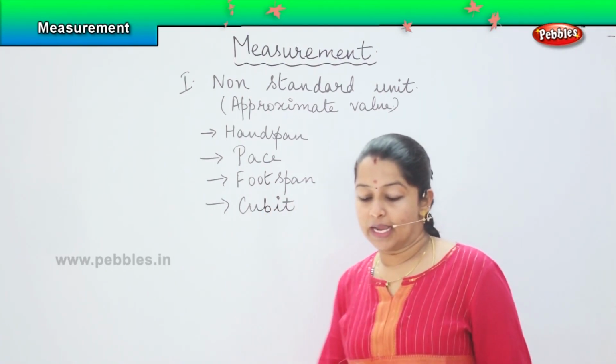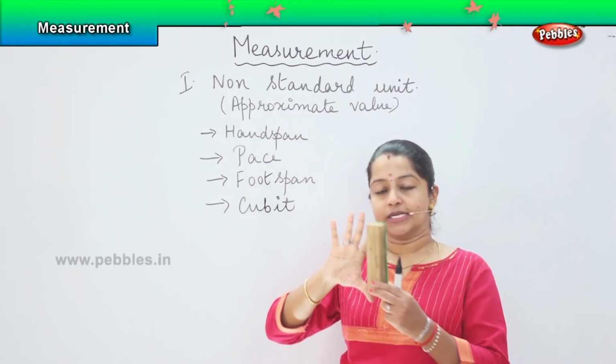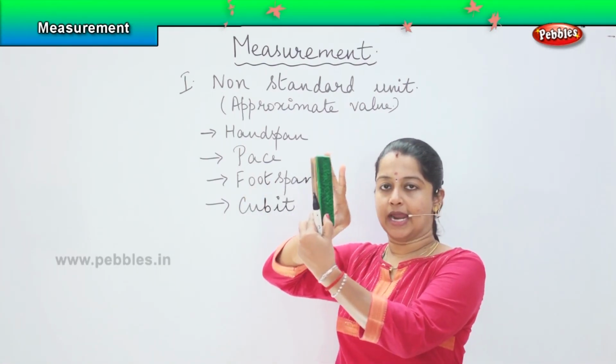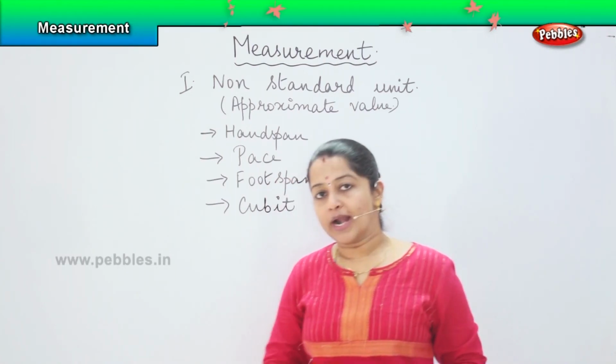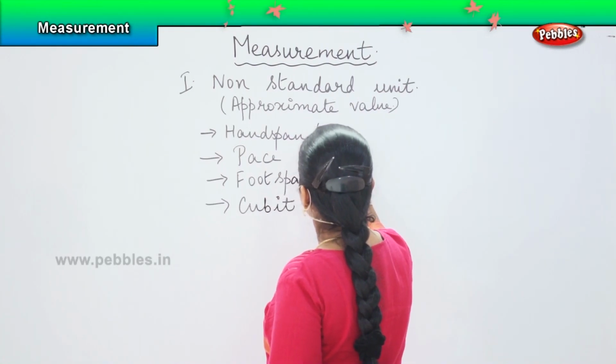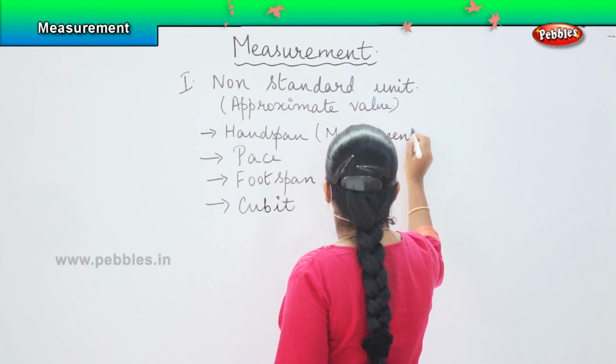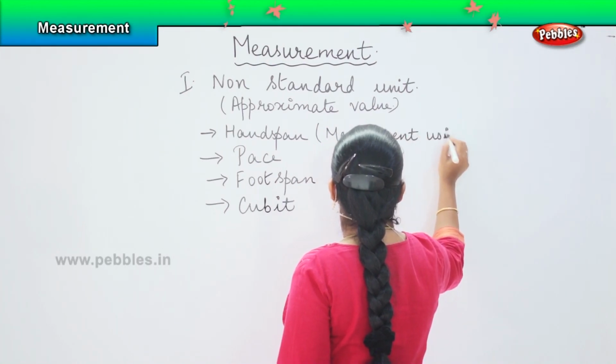Say for example, I need to measure the weight of the duster. How will I do it? I will measure it with my hand. So it comes to 1 hand span, right. So hand span is nothing but measurement using hands.